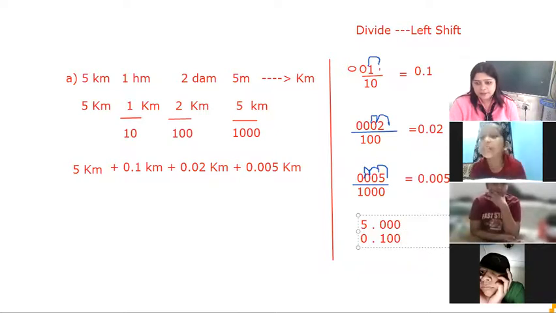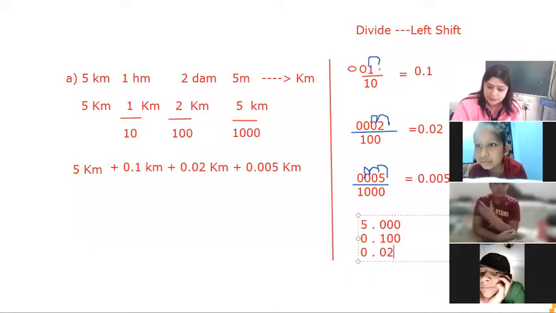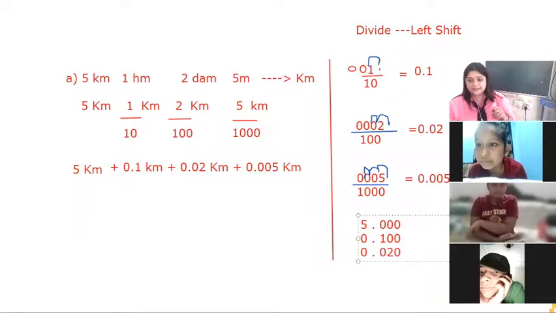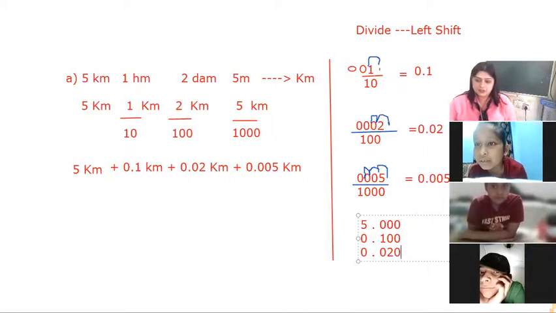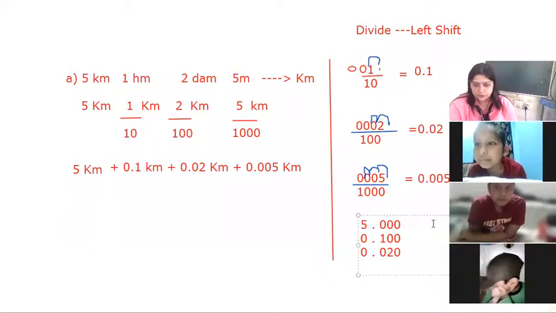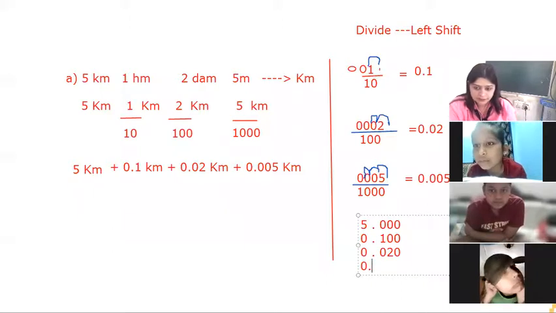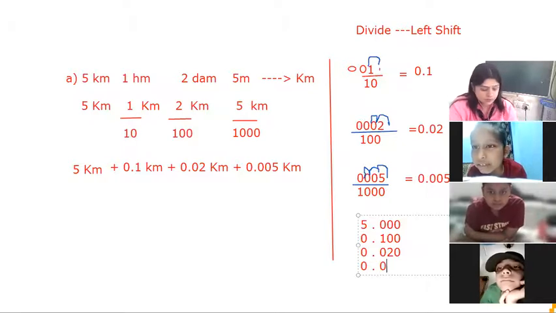Okay, next one, tell me. 0.02. And at the last, we can also put 0 for balancing, for making like decimals, so that the addition is easy. And the third one will be 0.0.